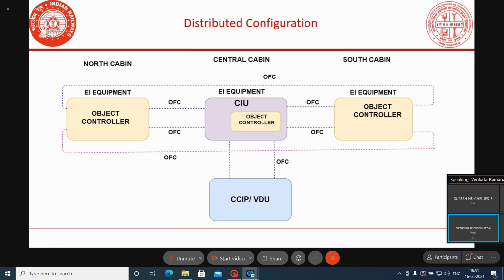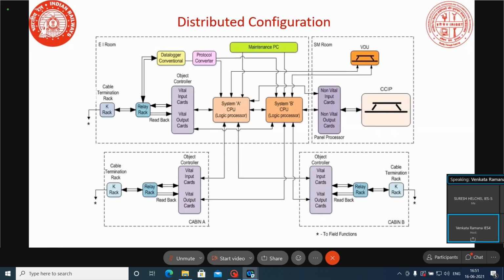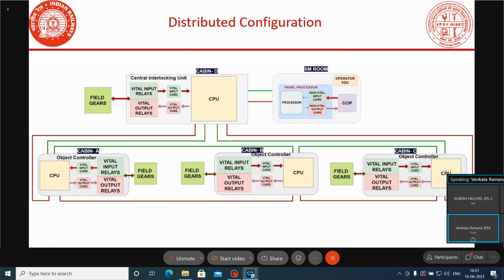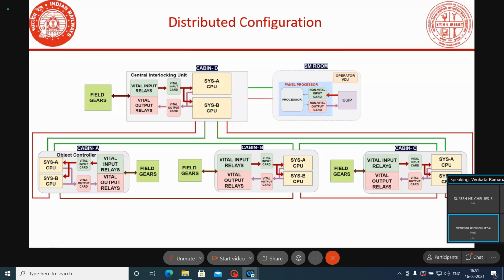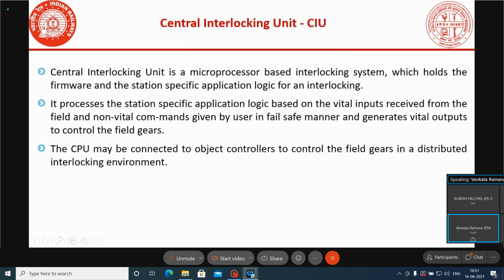But here, cabin to cabin the communication is OFC, and OFC has redundancies in communication, so data can be sent through another path also. Like that, we have some advantages if you are going for the distributed type of configuration. Okay, what is central interlocking unit?